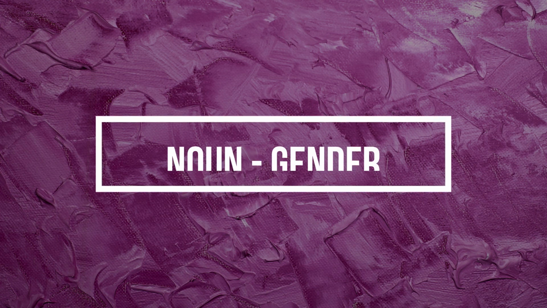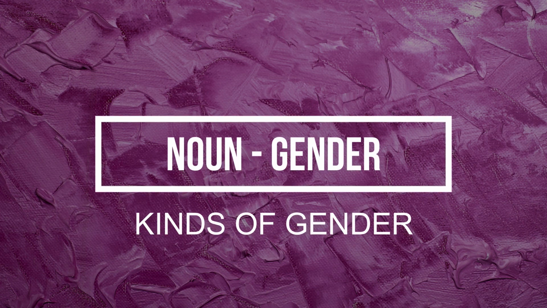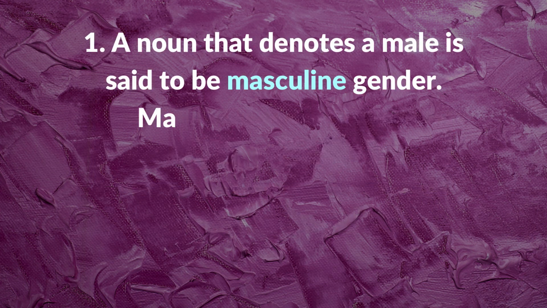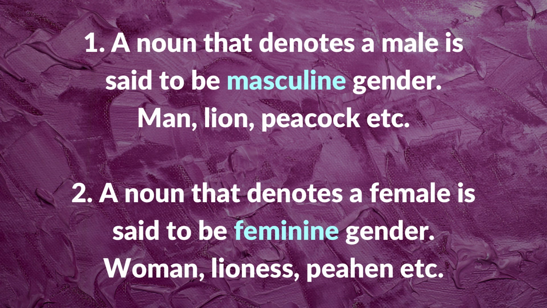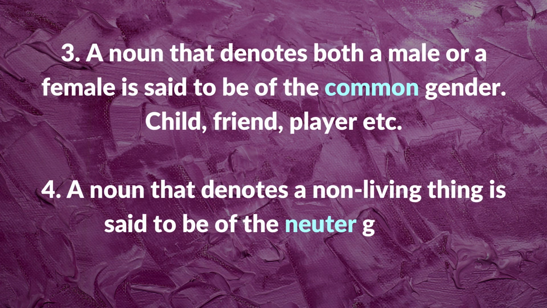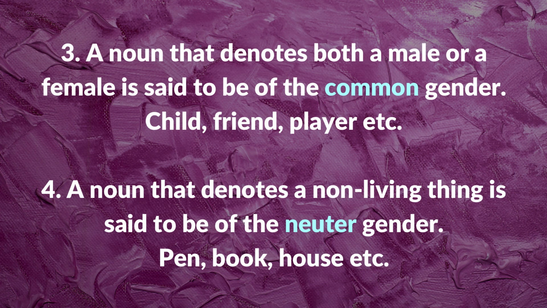The next topic related to noun is noun gender, the kinds of gender. So gender is of 4 types. A noun that denotes a male is said to be masculine gender. Man, lion, peacock. A noun that denotes a female is said to be feminine gender. Woman, lioness, peahen. A noun that denotes both a male or a female is said to be of common gender. Example, child, friend, player. You can denote both male as well as female. And a noun that denotes a non-living thing is said to be of neuter gender.